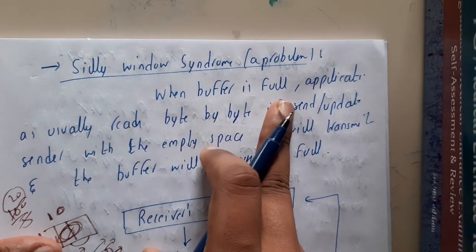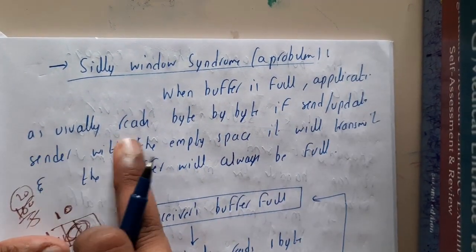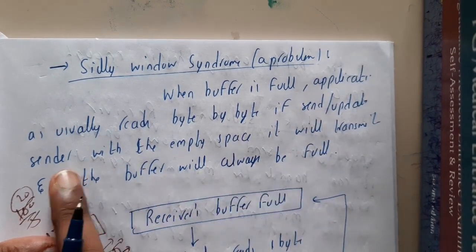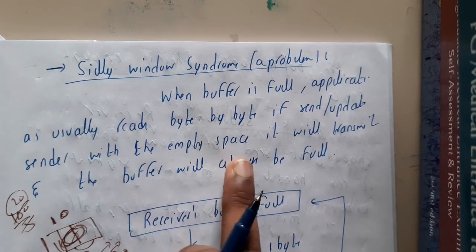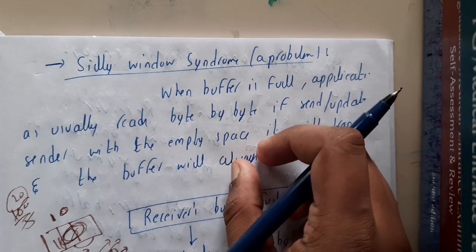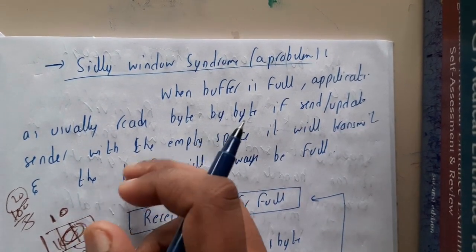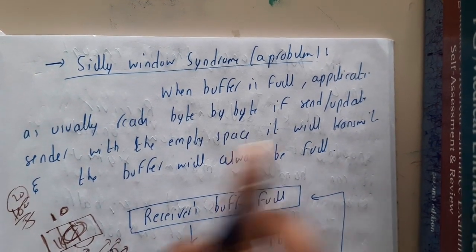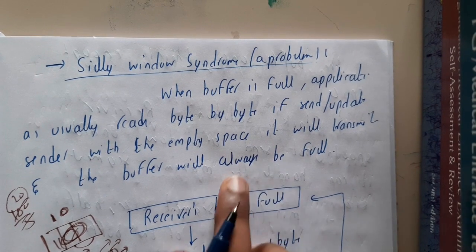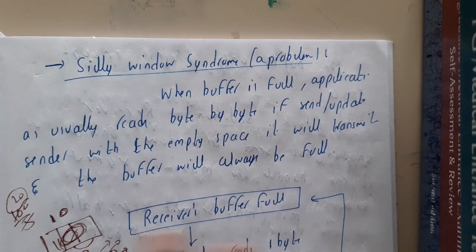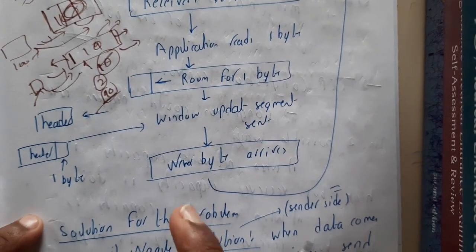When the buffer is full, applications usually read bytes byte by byte. The receiver updates the sender with the empty space. So if the receiver says, okay, I got 1 byte of space, are you interested in sending anything, the sender will send his 1 byte. So in that way the issue starts, guys. It will transmit and the buffer will always be full. So indirectly every time there is a gap or space of 1 byte only. So this creates a huge issue of a loop.